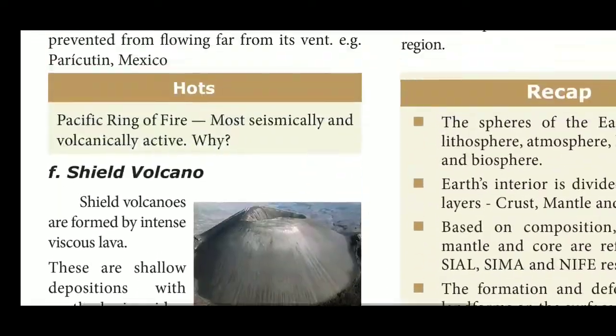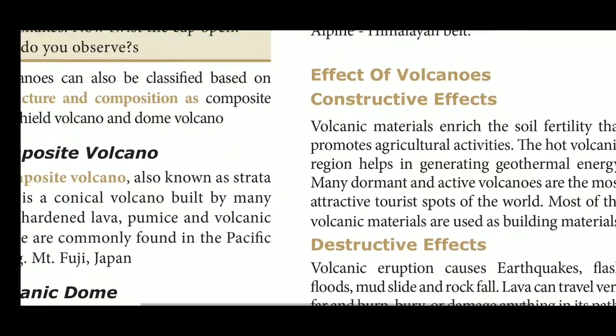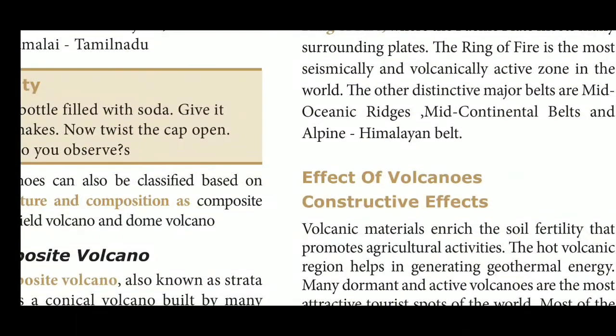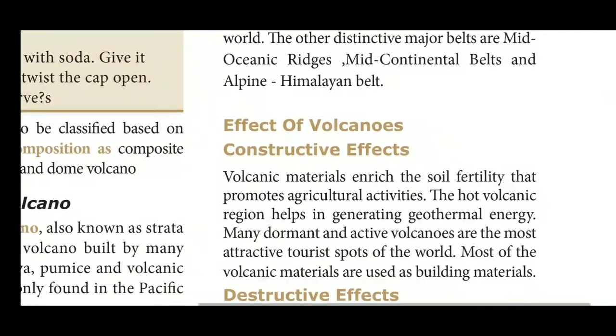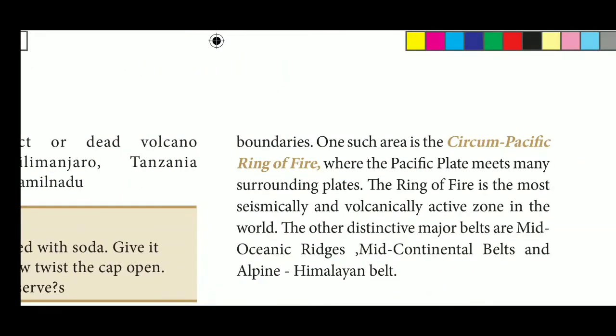So another topic is the distribution of earthquakes and volcanoes. Most earthquakes and volcanic eruptions do not strike randomly but occur along the plate boundaries. So volcanic eruptions and earthquakes occur in the plate boundaries.